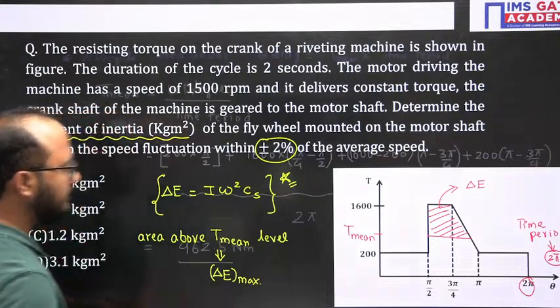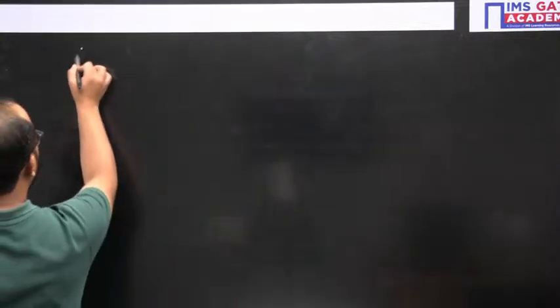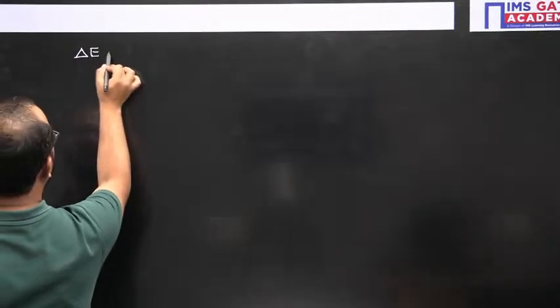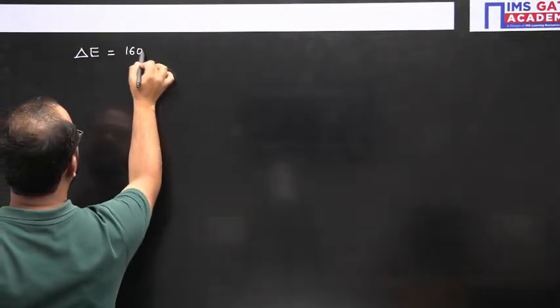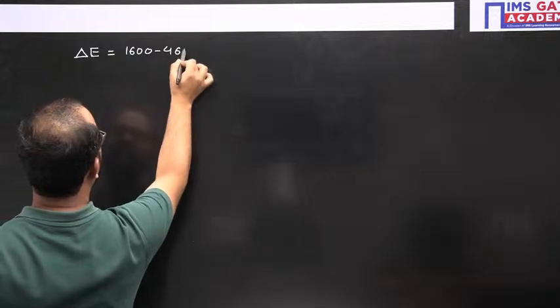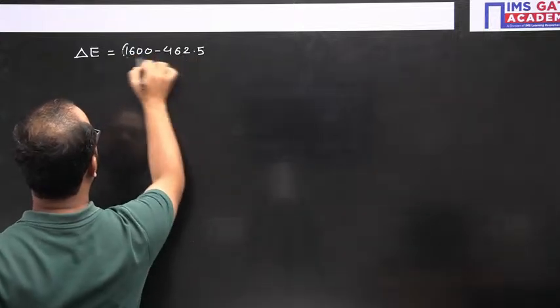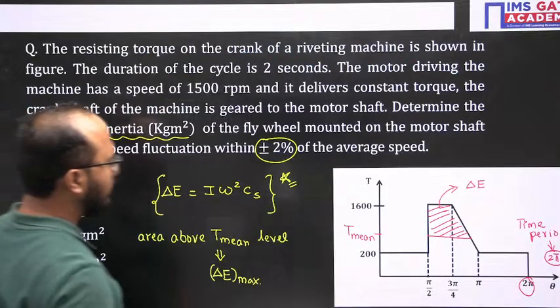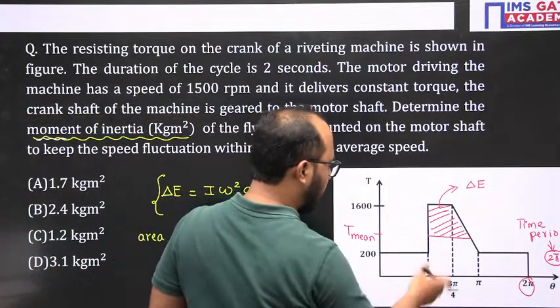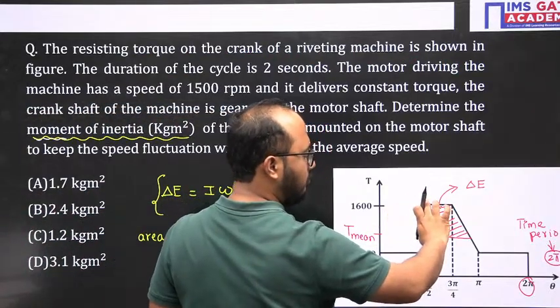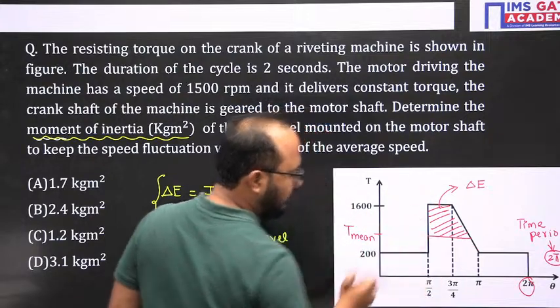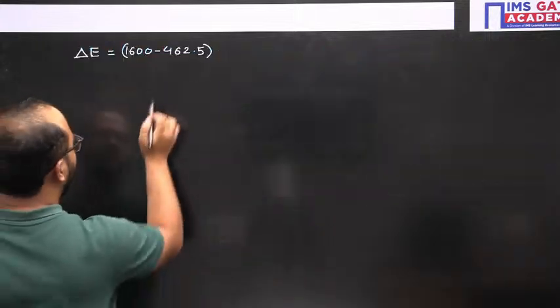Let me write this delta E value for you: 1600 minus the mean torque 462.5. So 1600 minus the mean torque of 462.5, and the difference in angle is 3 pi by 4 minus pi by 2.